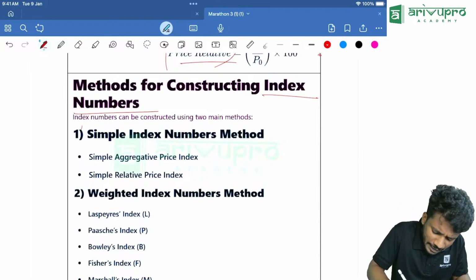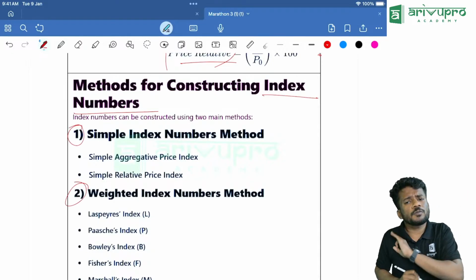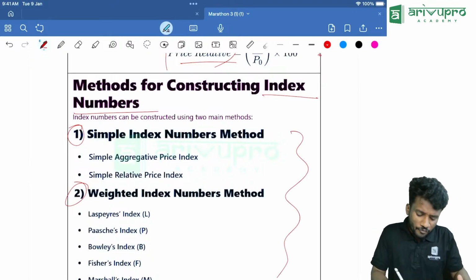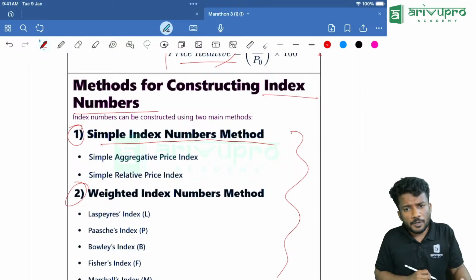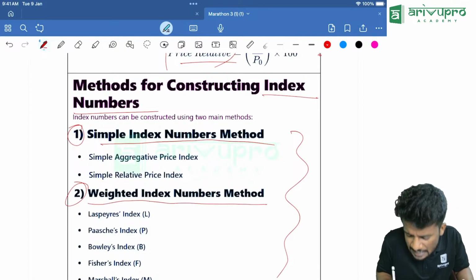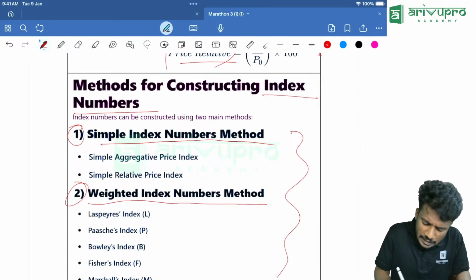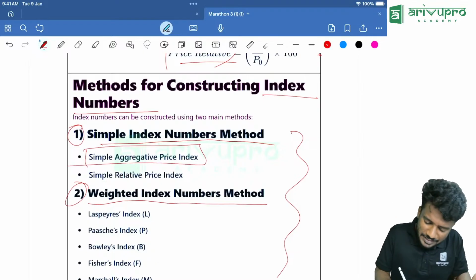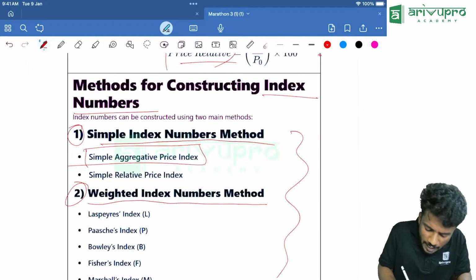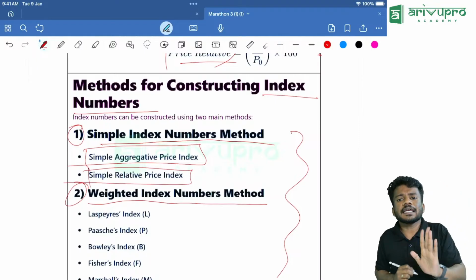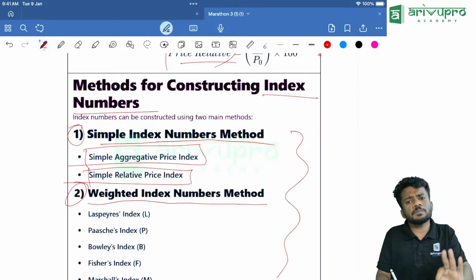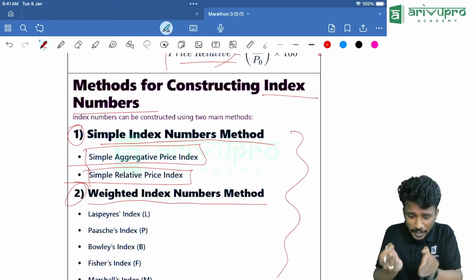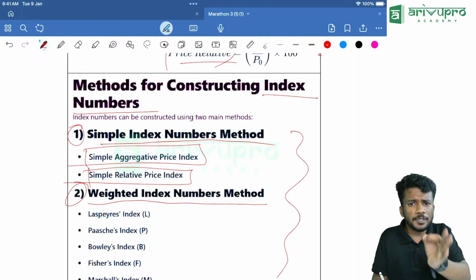Now, we will be dealing with two types mainly, and almost all the questions from these chapters are from these topics. Okay, first one is simple index number method and the second one is weighted index number method. And in simple index, there are two types we will be discussing, that is simple aggregative price index as well as simple relative price index. In simple aggregative price index, what are we going to do? I'll show you in a few minutes. And both these things we'll be discussing in a few minutes.